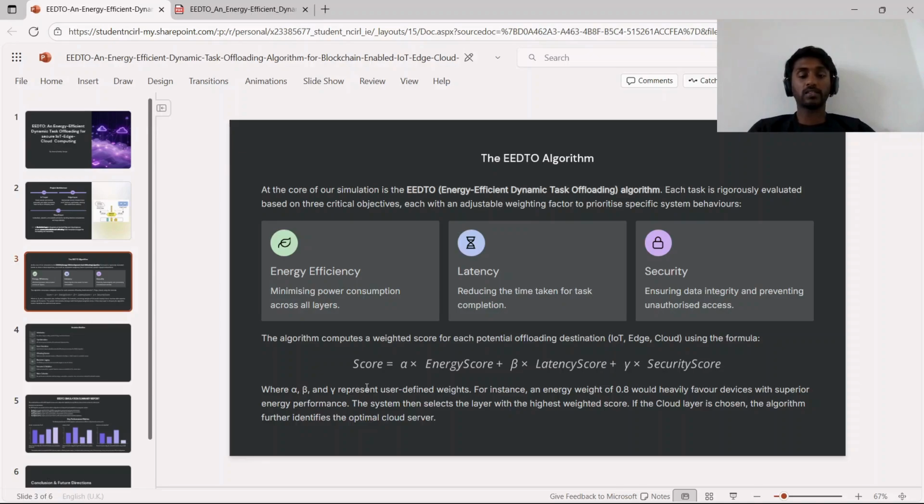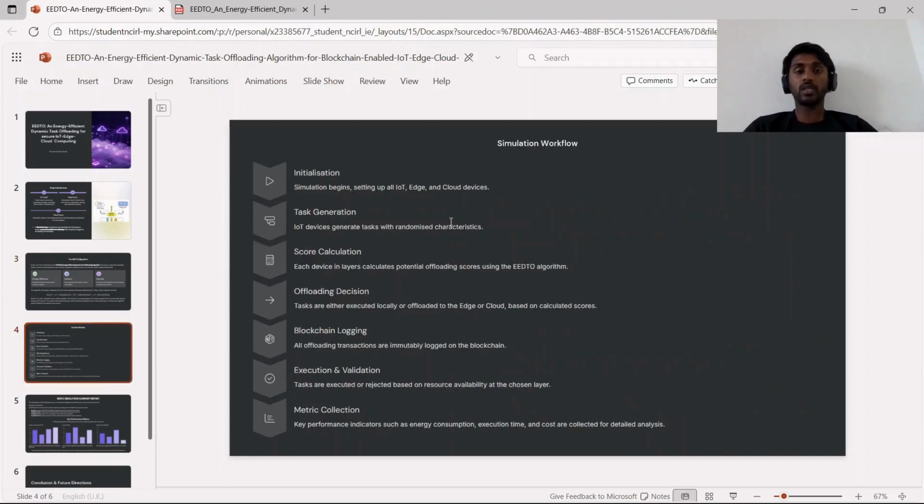Suppose, for instance, a task needs to be computed in an energy efficient way. If we give the energy weight 0.8, then it favors devices with superior energy performance. Then the algorithm selects the layer with the highest score, for example the cloud layer. If the cloud layer is chosen, then the algorithm further decides which server needs to be utilized.